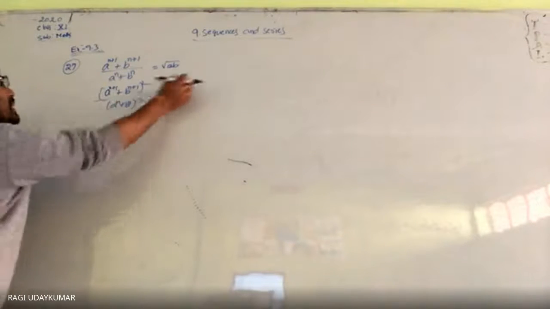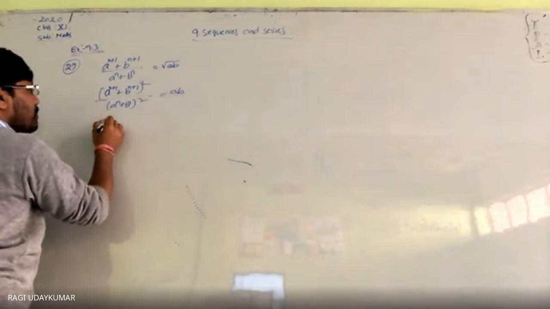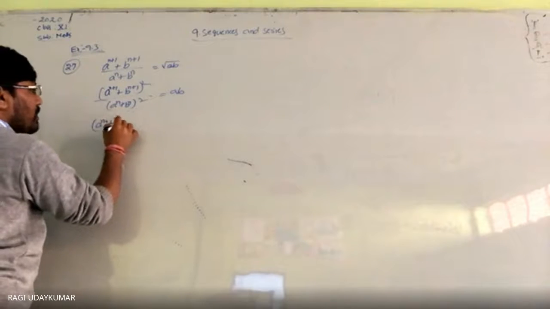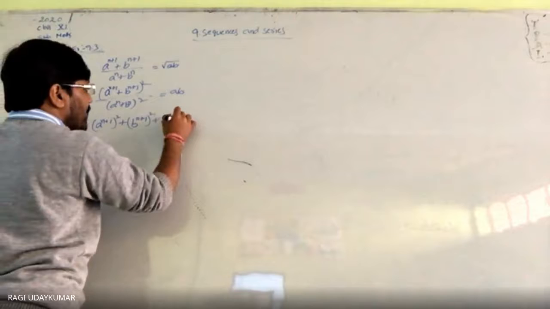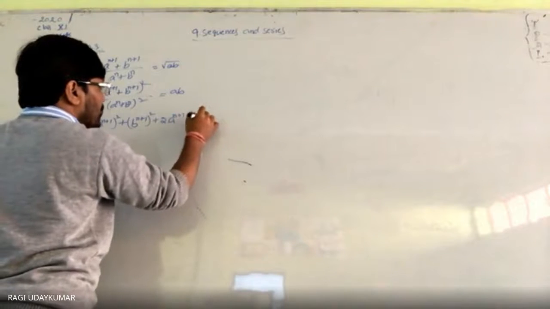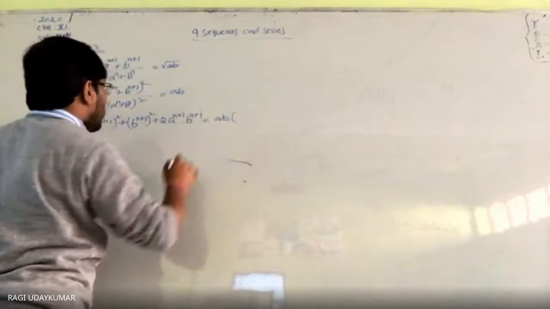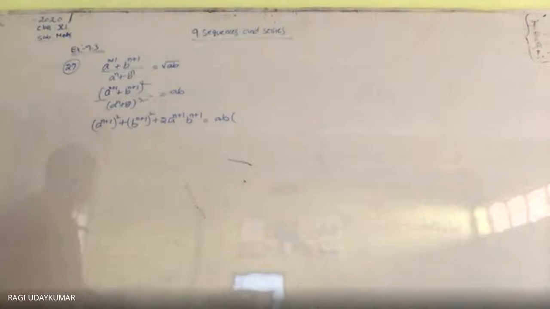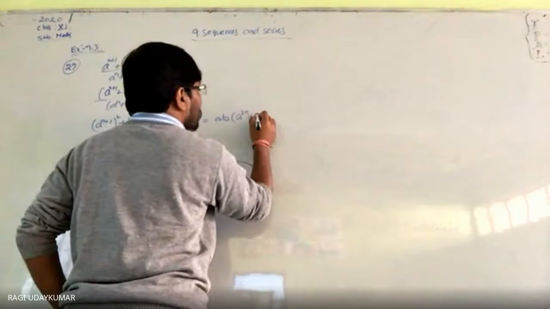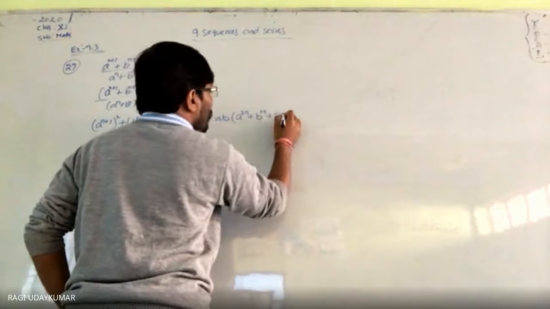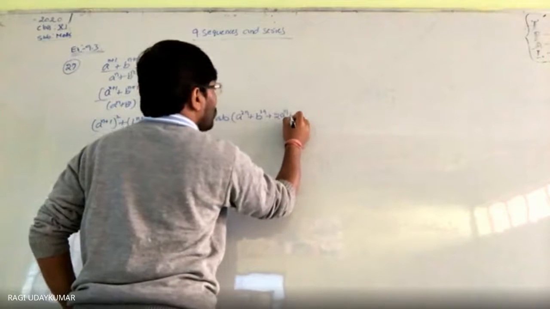Take this to the right side and expand. (a power n plus 1) whole square plus (b power n plus 1) whole square plus 2 into a power n plus 1 into b power n plus 1 is equal to a into b into, expand this also. Directly I am writing here: a power 2n plus b power 2n plus 2 a power n into b power n.